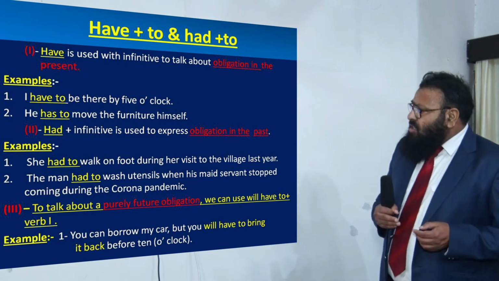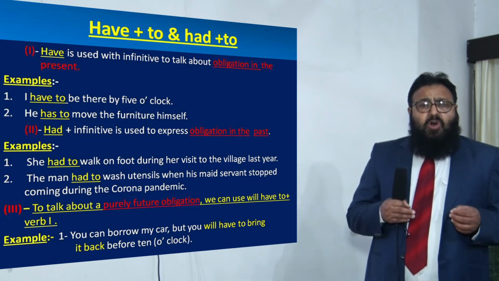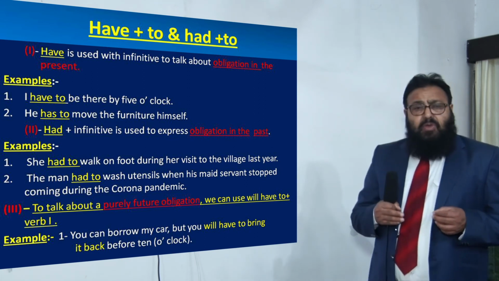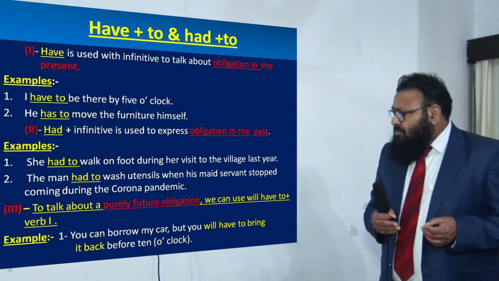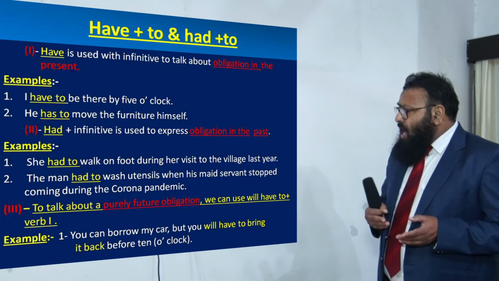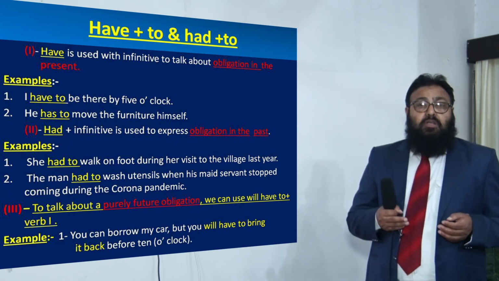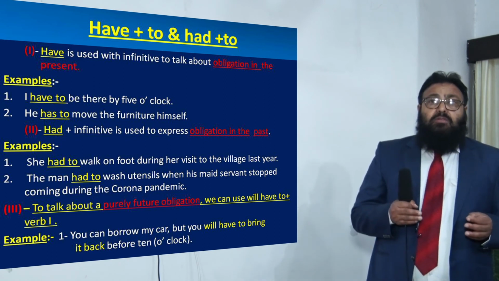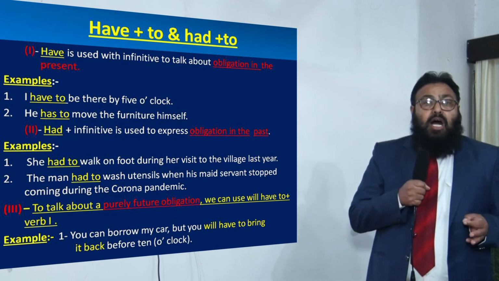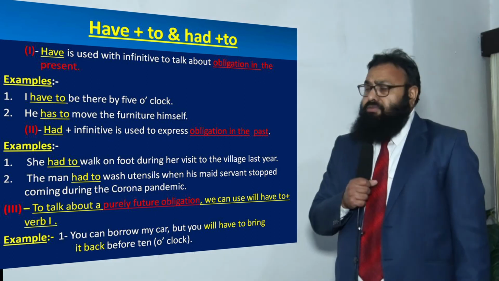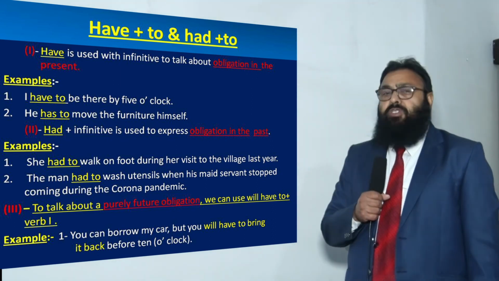And the third use of have to and had to is when we talk of purely future obligation, we make use of will have to or shall have to. Example is, you can borrow my car, but you will have to bring it back before 10. You can borrow it, but now the time limit is set that you have got to get it back before 10 o'clock. Dear children, the time is almost running out.